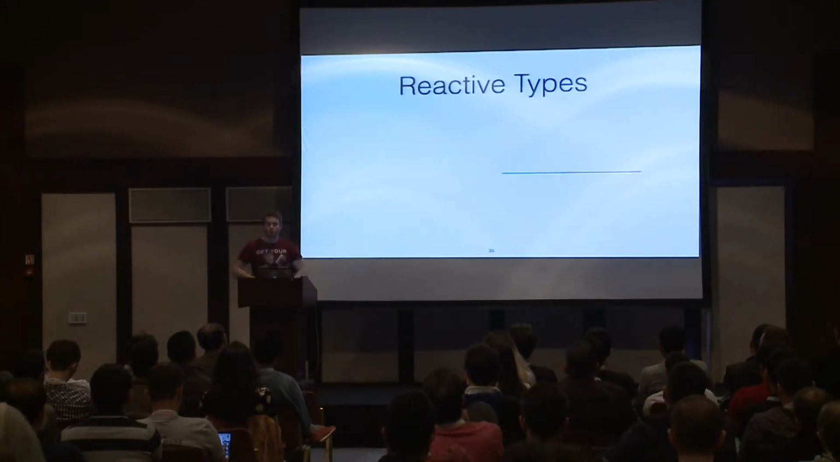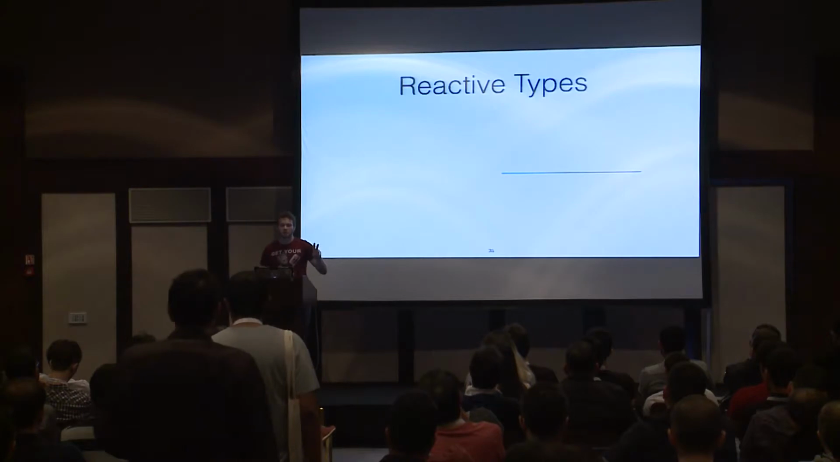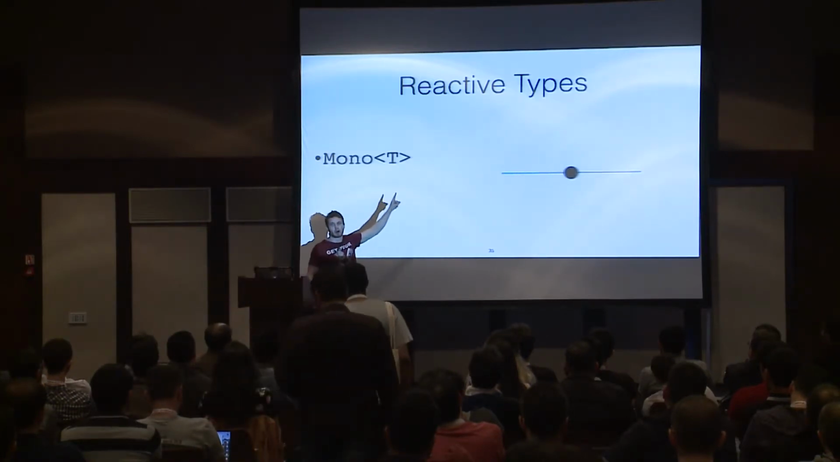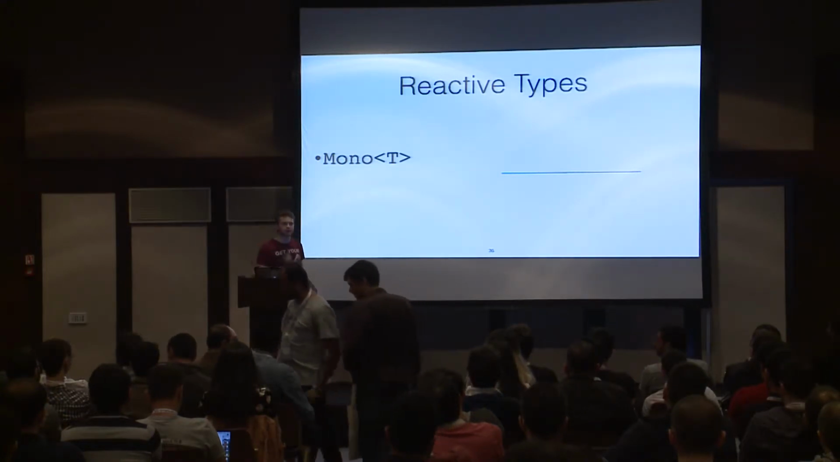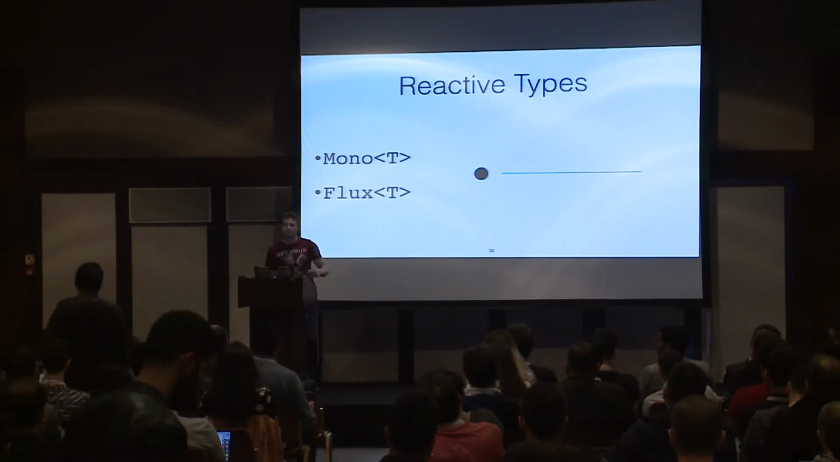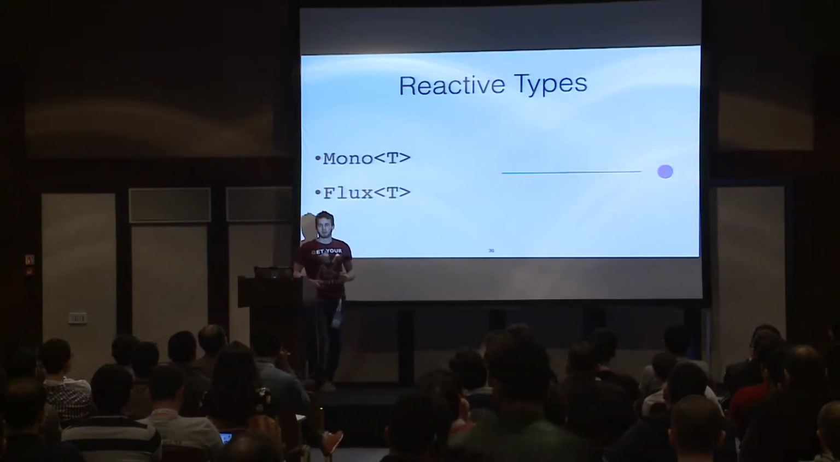And what you have to know about Reactor is two main things, two main reactive types. The first one is Mono, which allows us processing 0 or 1 element asynchronously, reactively. And the second reactive type is Flux. Flux allows us processing 0 or an infinite stream of elements.